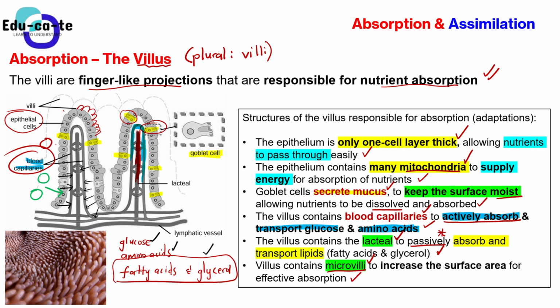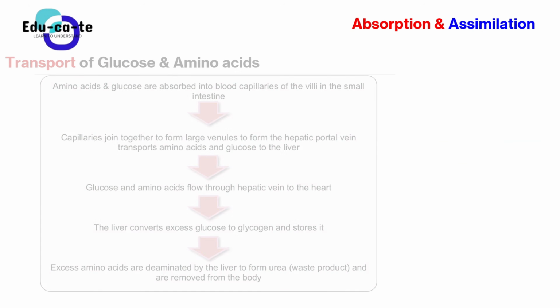Remember that we need the glucose and amino acids so that you can gain some energy. The whole purpose of this absorption is for your cells to be able to produce some energy so that you can be able to do work. That's why you eat. I'm giving you a reason to eat more. So now, where is this transported?